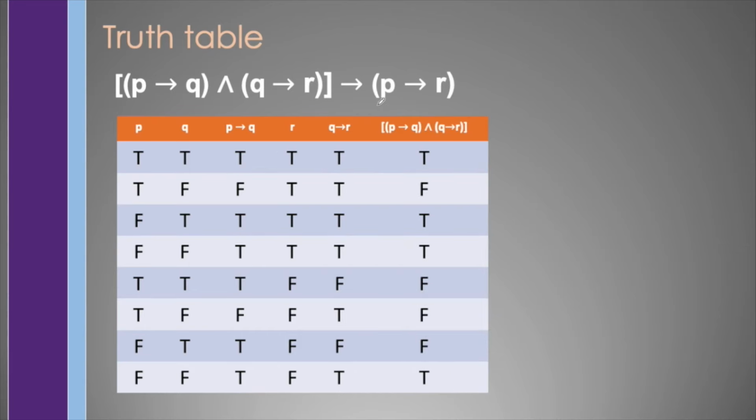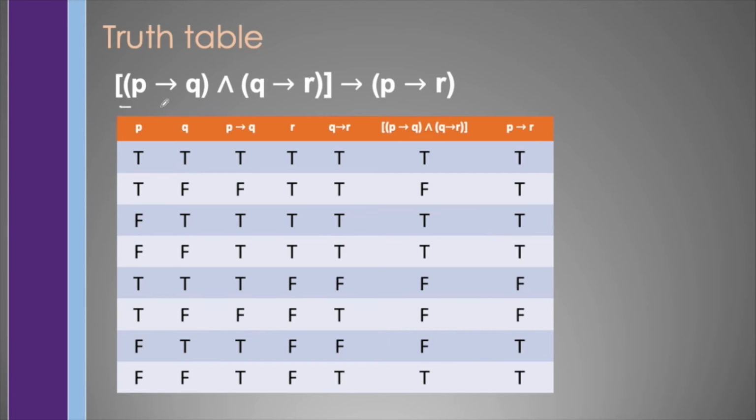And further, we may add an additional column for if P then R, which implies that this is false only when this is true and this is false. So this is false, this is true and this is false. So this is also false. And the rest are true.